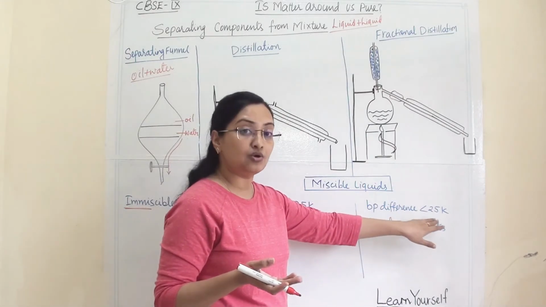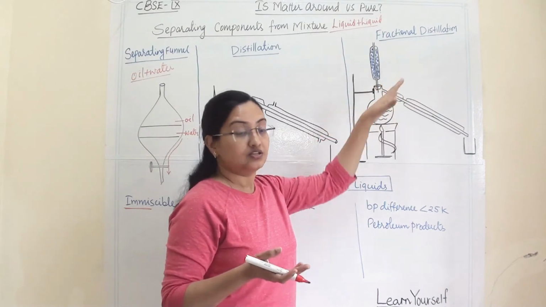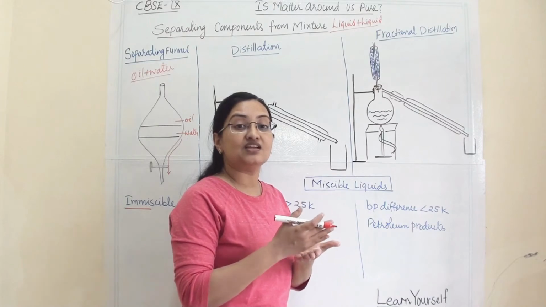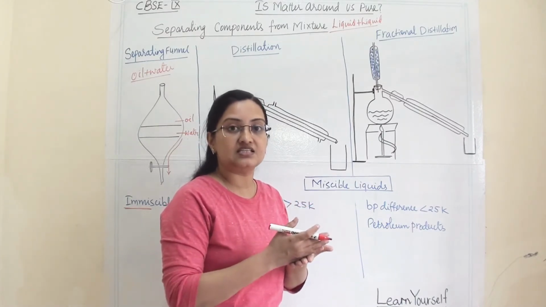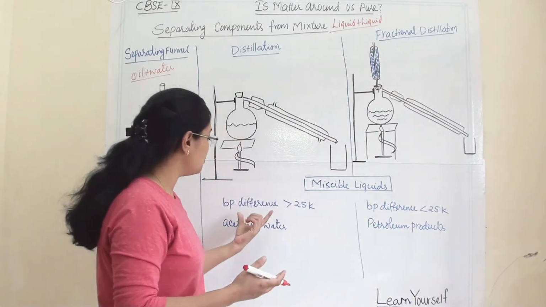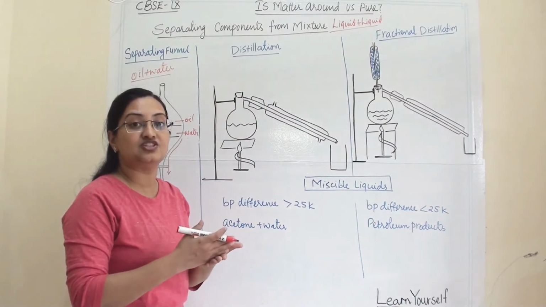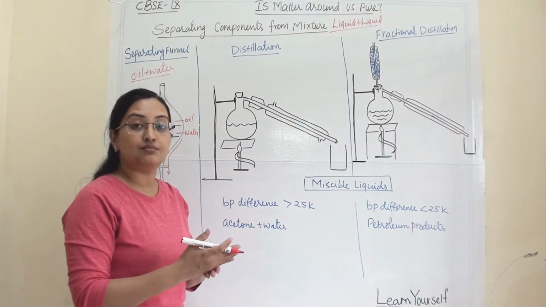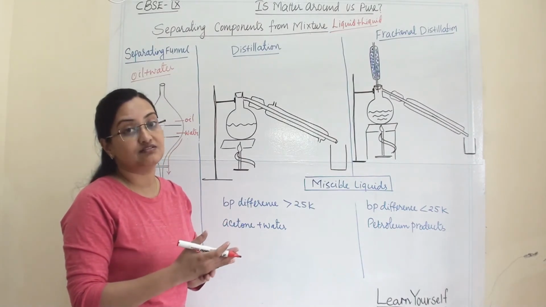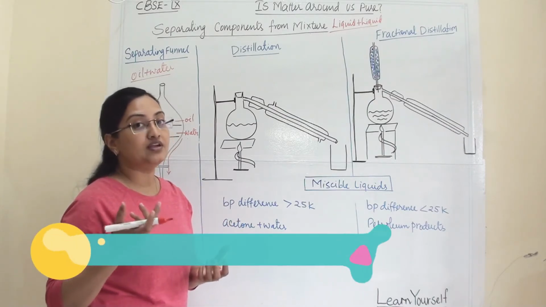Because if it is below 25 Kelvin, then we have to perform fractional distillation. Below 25 Kelvin means their boiling points are very nearby. One is 80, another is 85, another one is 90. In that case we cannot perform simple distillation, because when it reaches 82 degrees centigrade, both liquids will simultaneously start boiling and we will not get any liquid in pure form.